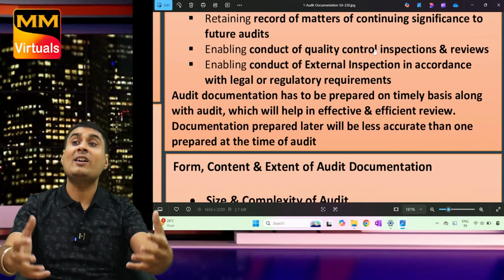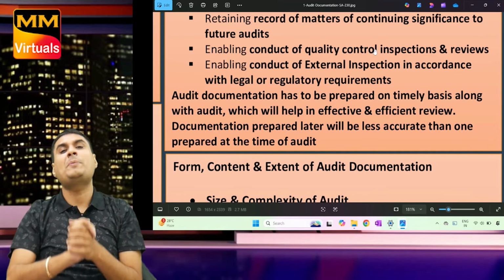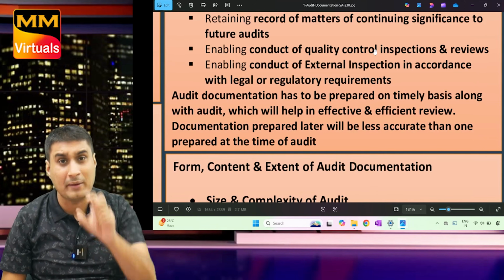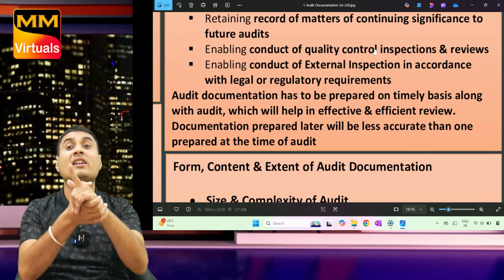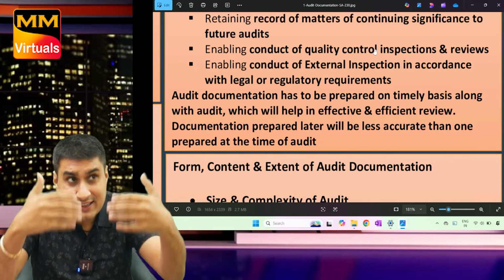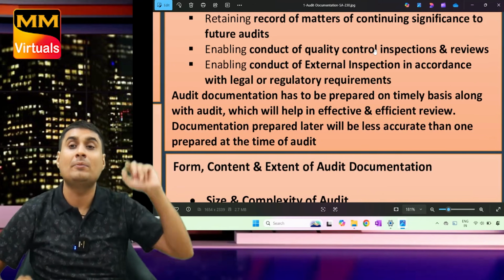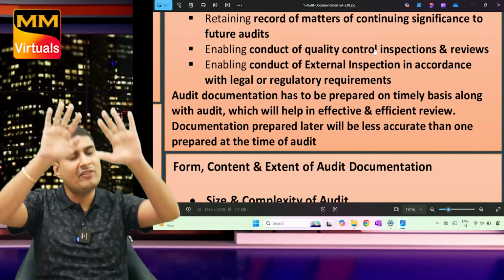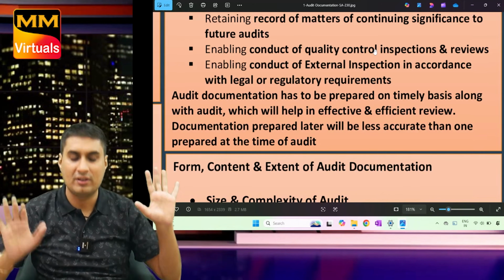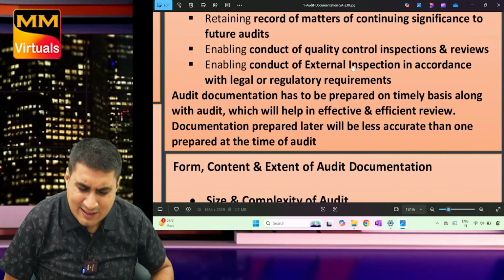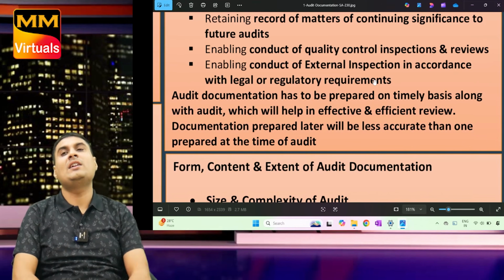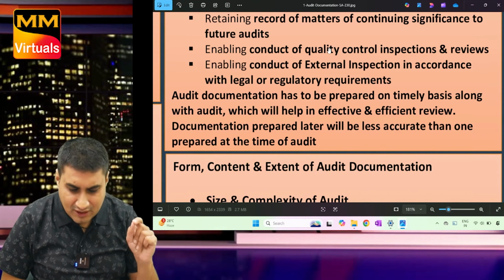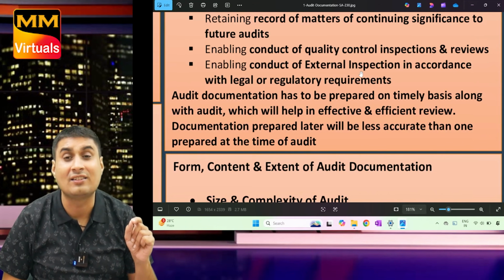Last point, enabling conduct of external inspection as per legal and regulatory requirement. Sometimes SEBI will also check whether work is done properly. Example, there is a court case going on in the Anil Ambani company. So now they want to check whether the auditor is also involved or not. If I have done documentation, I will be saved. Sir, what's the difference between these two? This is internal, this is external.